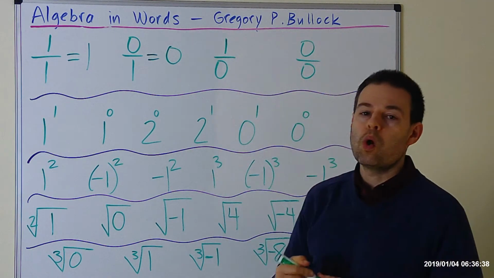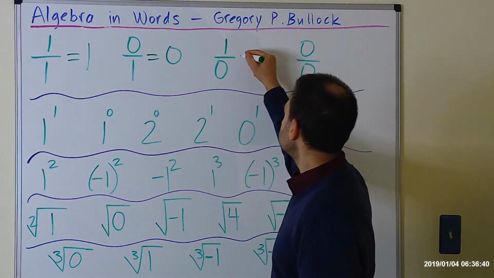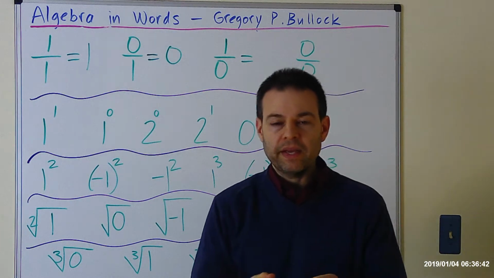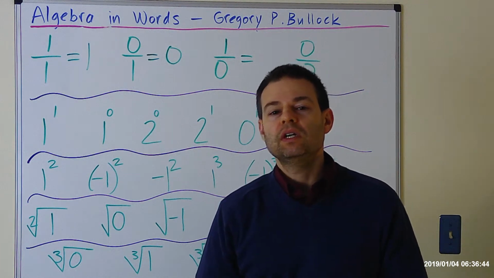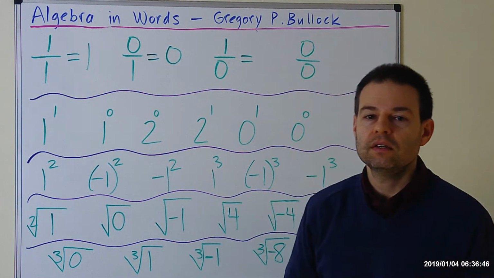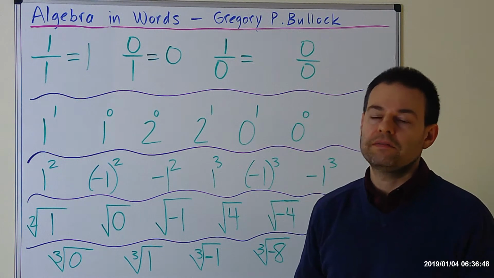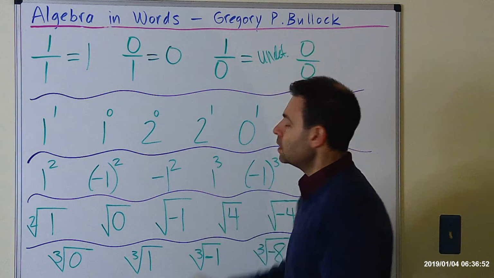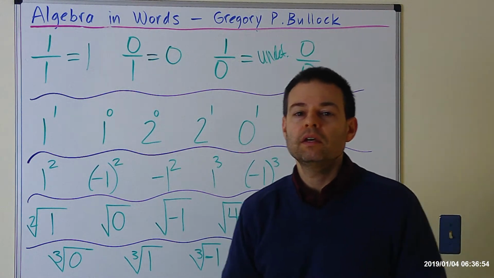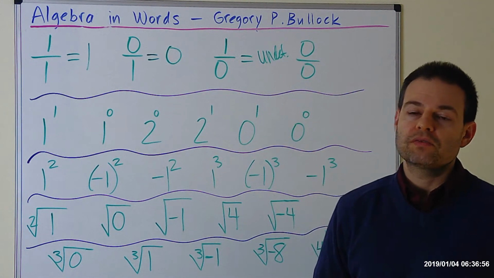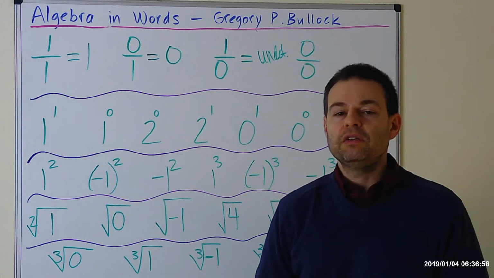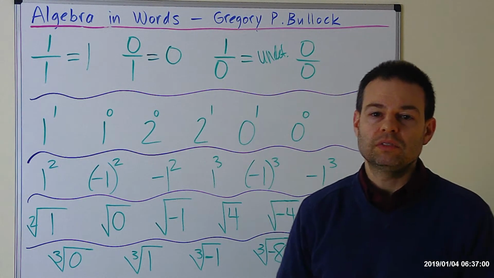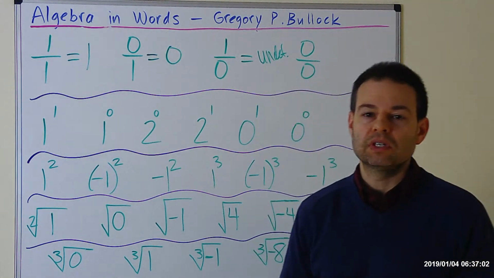We have 1 over 0. Alright? And the answer to 1 over 0, if you want to think about it first for a second, the answer is undefined. I'm just going to write that abbreviated. Why is it undefined? The answer is because basically you can't divide any number by 0 to get an actual number or a real number.